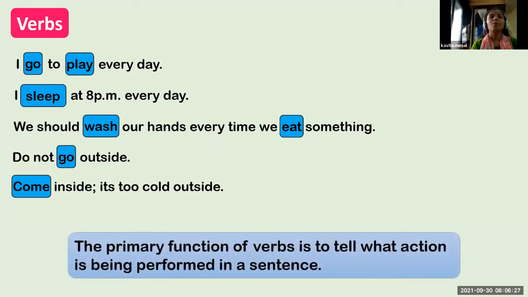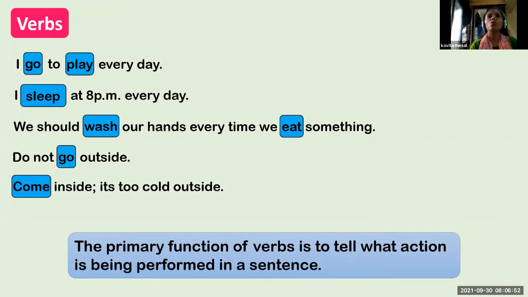The primary function of verbs is to tell what action is being performed in a sentence. So verbs means action words in the sentence. So students, can you tell me some more action words or verbs?